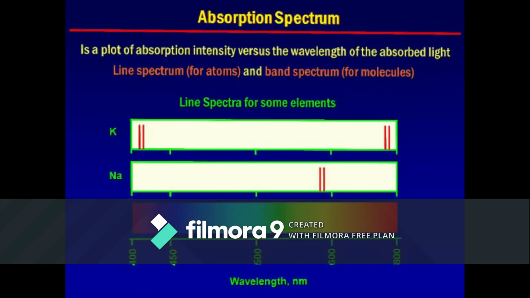What is absorption spectrum? In absorption spectrum, a substance in a suitable form is introduced between the source of continuous spectrum, that is filament lamp, and the collimator of a spectrometer. The resulting spectrum consists of dark regions against a bright colored background, which is called the absorption spectrum. It is divided into three types: continuous absorption spectrum, band absorption spectrum, and line absorption spectrum.